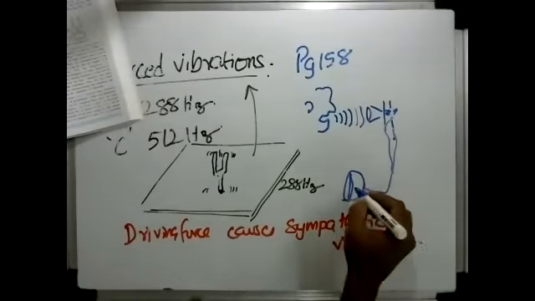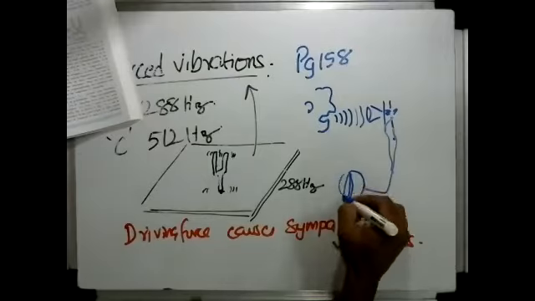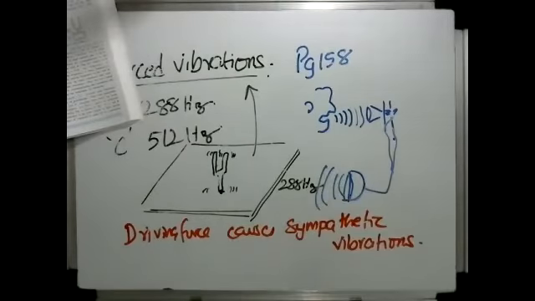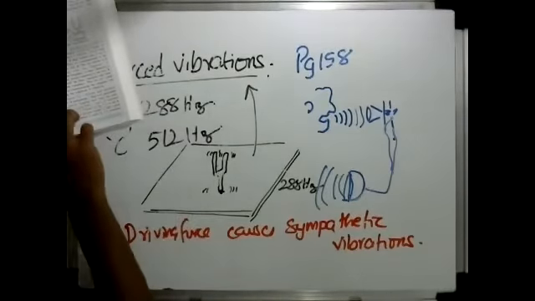Okay, and the electrical signals are converted in the speaker back to sound waves. So that is why it is important to understand this concept of forced vibrations, driving force and sympathetic vibrations, because that is what makes sound transmission across distances using electricity possible. So the microphone and the speaker are both examples of objects that undergo forced vibrations. Is this clear? So two examples I have explained in detail.